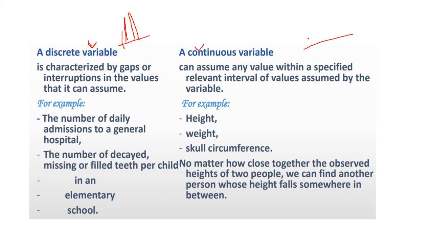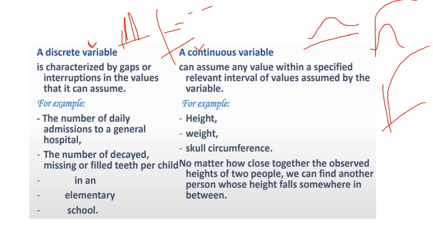When you use continuous variables, you get a graphical representation with smooth curves. When you draw curves like this, or by taking the CDF, you can draw some steps also. These are the discrete ones. These are the continuous ones. When you take the CDF of any distribution curve, it goes like this. Here 0 is there, here 1 is there. This is the curve. When you deal with a curve, it is said to be continuous. A continuous variable can assume any value within a specified relevant interval of values. These are the formal definitions of discrete and continuous variables.